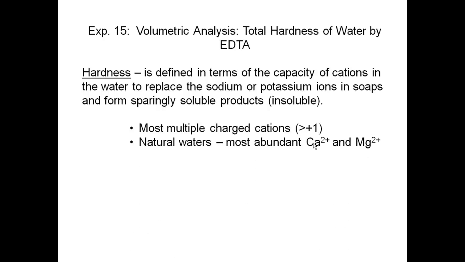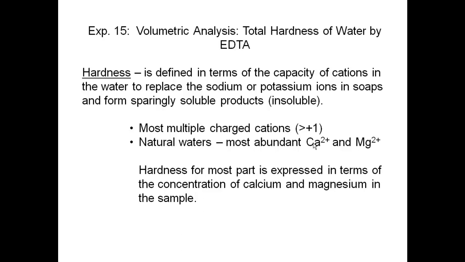When talking about natural waters, the most abundant cations are calcium and magnesium. Their concentrations generally far exceed that of any other metal ion. Therefore, hardness, for the most part, is expressed in terms of the concentration of calcium and magnesium in the sample, since they're the most abundant.